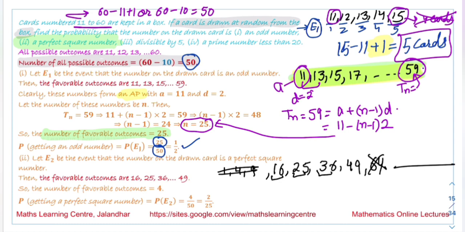So the number of favorable outcomes we have is equal to 4. These are the 1, 2, 3 and 4, the 4 favorable outcomes. So the probability we will get in this case is favorable outcomes, 4, and the total number of outcomes we have is 50. So the probability we get is 4 by 50, that is equal to 2 by 25.